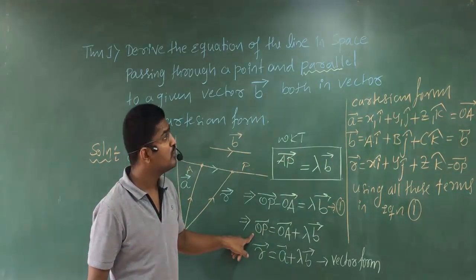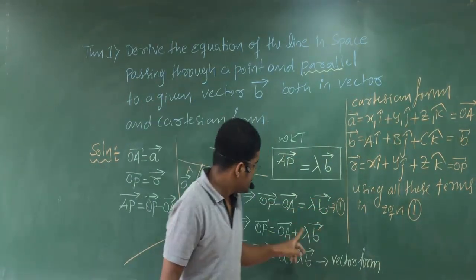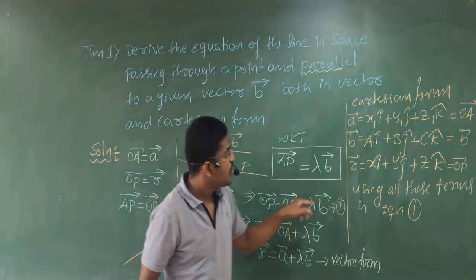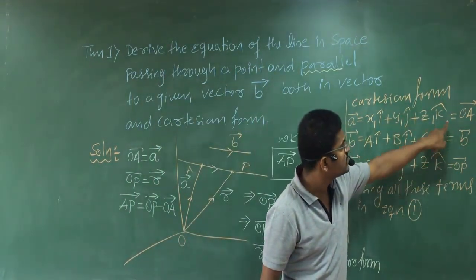What are you going to have in equation 1? That is OP minus OA. You have to calculate OP minus OA.